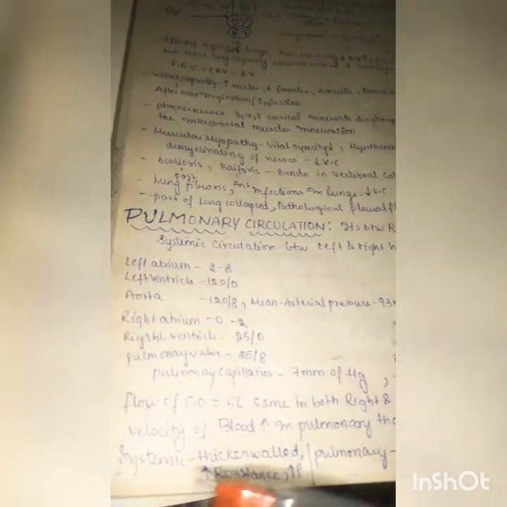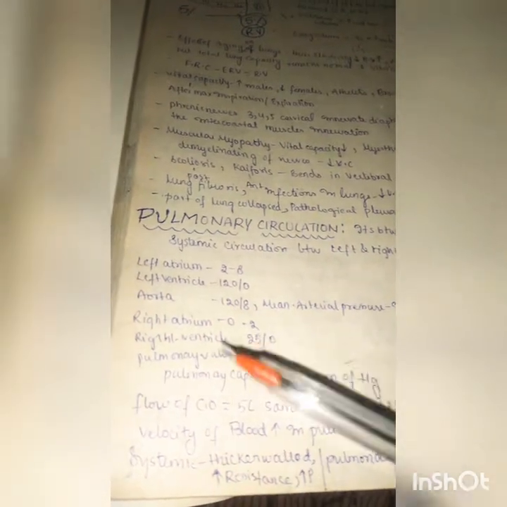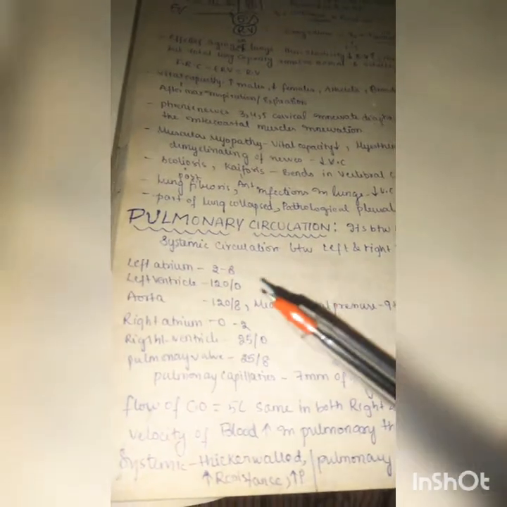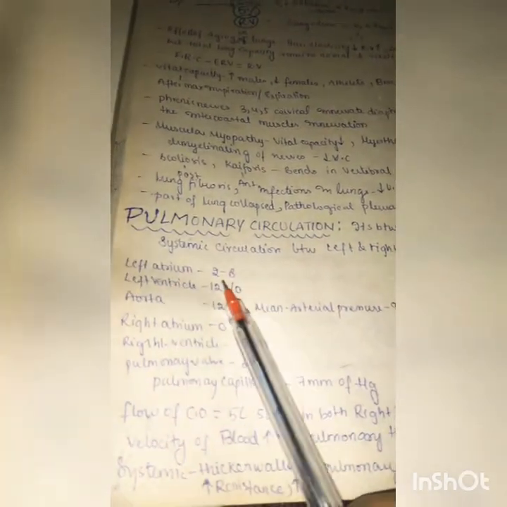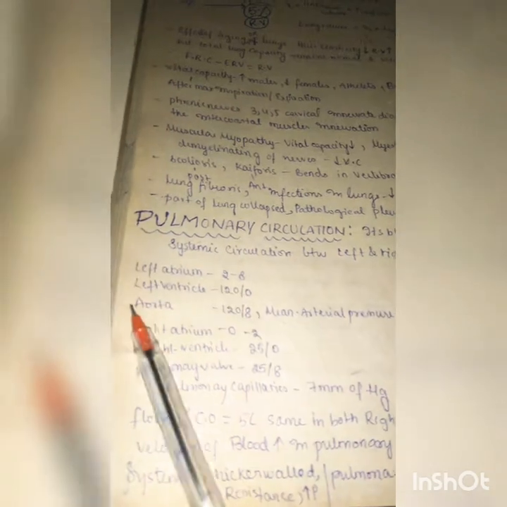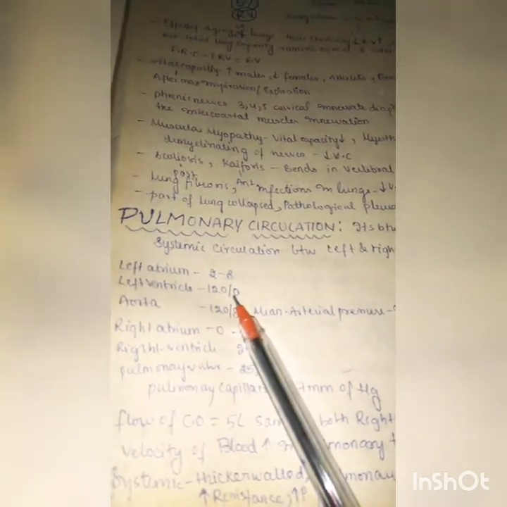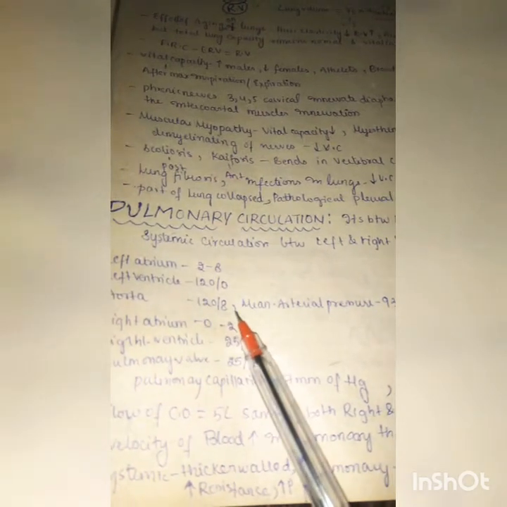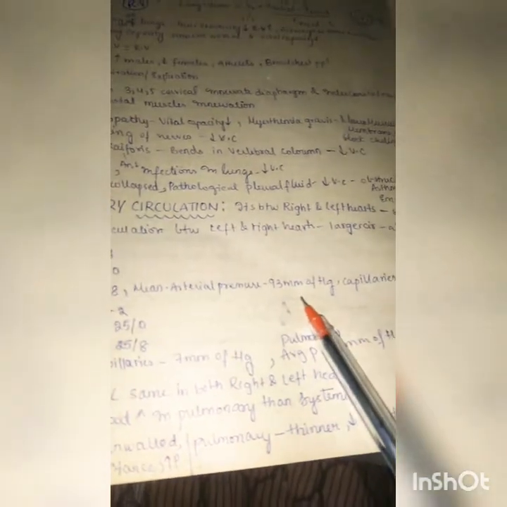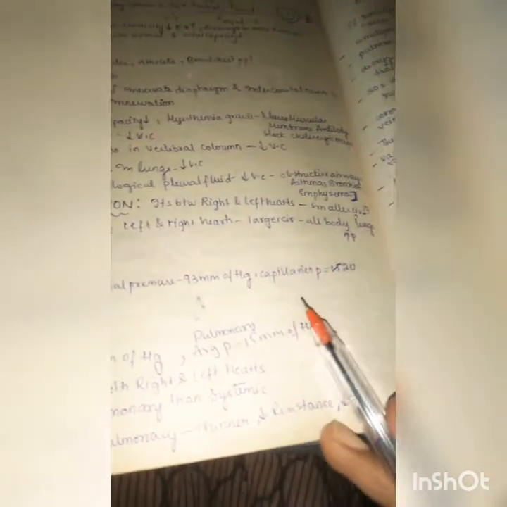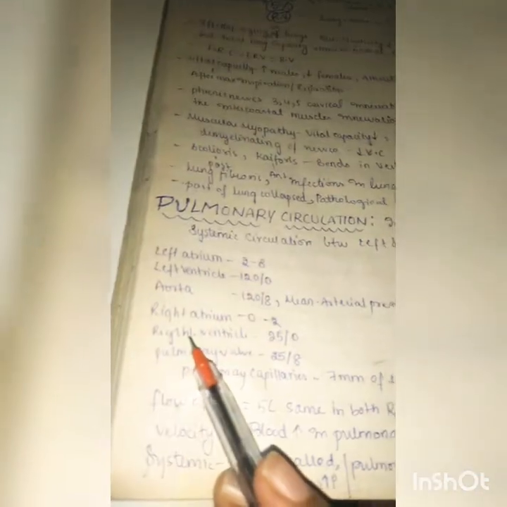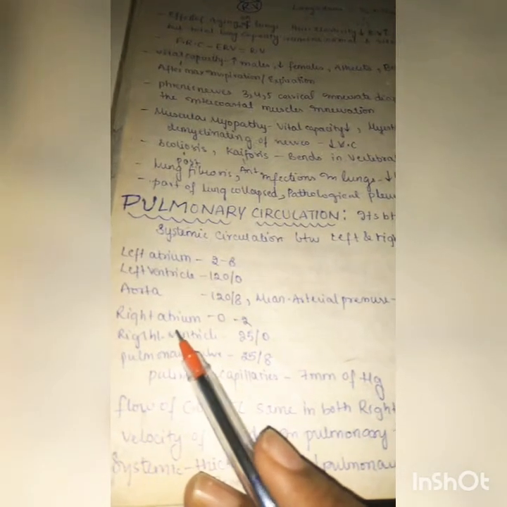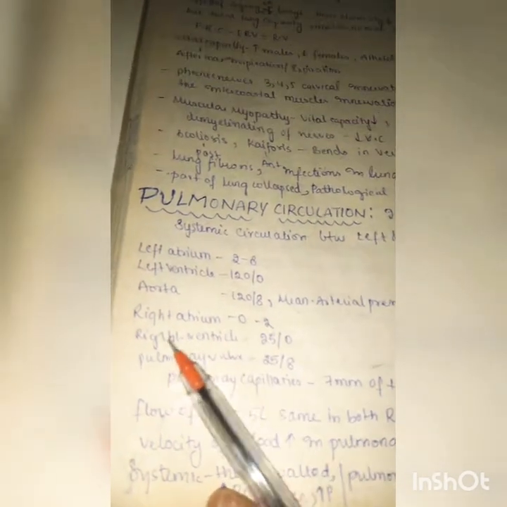So once again, let us revise the pressures in the right heart and left heart. Let us start from the left atrium. In the left atrium, the pressure is 2 to 8 millimeters of mercury, whereas in the left ventricle it's 120, and in the aorta it's 120 systole and diastole is 8. The mean arterial pressure in the systemic circulation is 93 millimeters of mercury. Now let us move on to capillaries. The capillary pressure is 20, the right atrium is 0 to 2, and the right ventricle is 25.